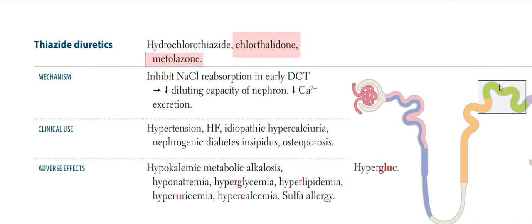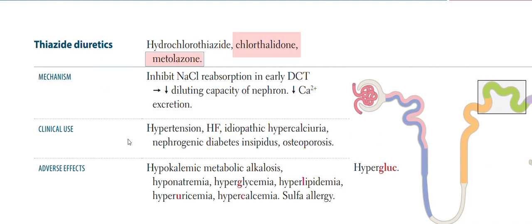This is the distal convoluted tubule. We are inhibiting the channel, so all the sodium and chloride will pass along with the water. We are not reabsorbing them. But calcium excretion is decreased, because calcium is absorbed and we are absorbing calcium. So calcium excretion is decreased.